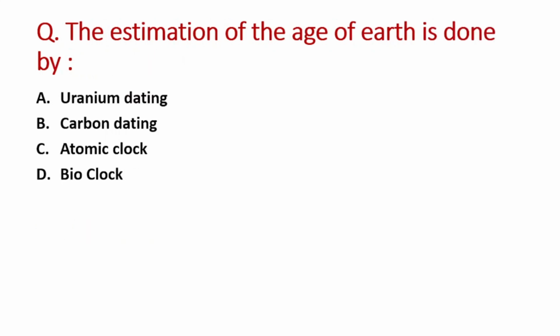Next question: the estimation of the age of Earth is done by? A option is uranium dating, B is carbon dating, C option is atomic clock, and D option is bioclock. So the right answer is option A, that is uranium dating.